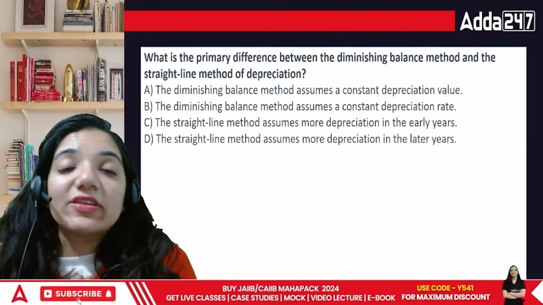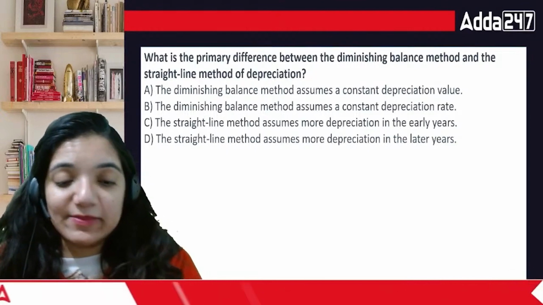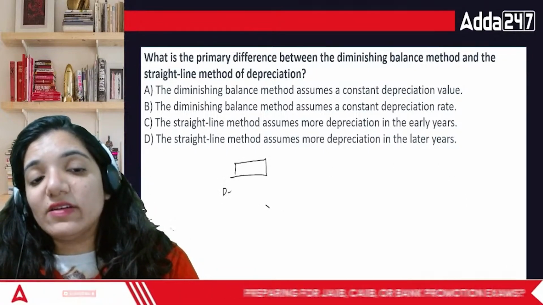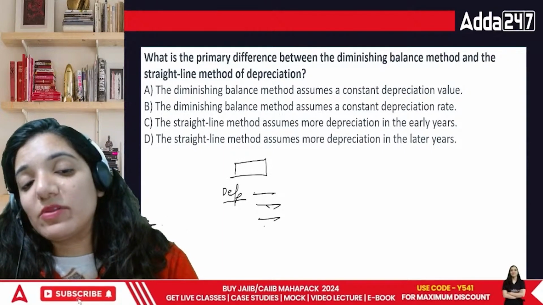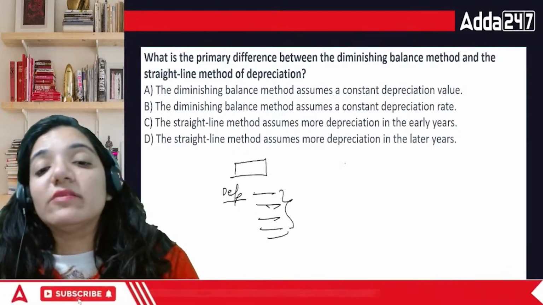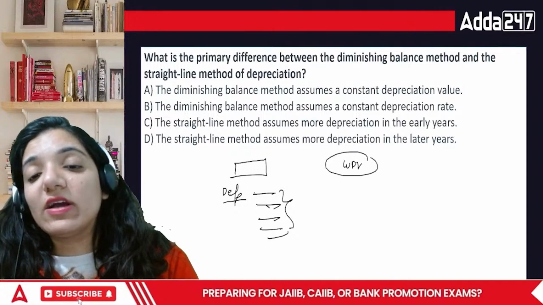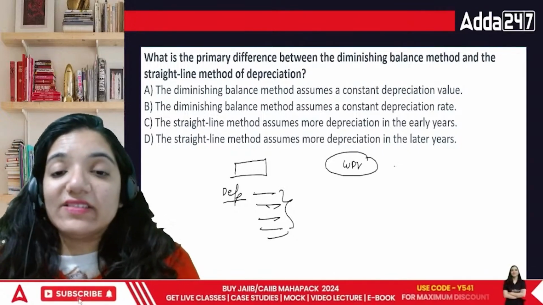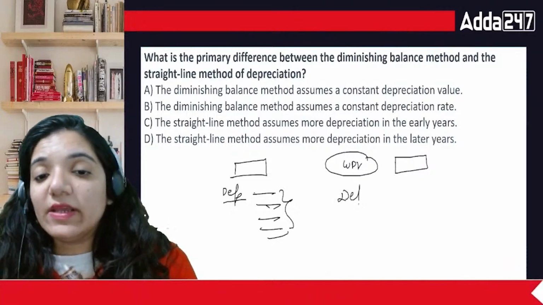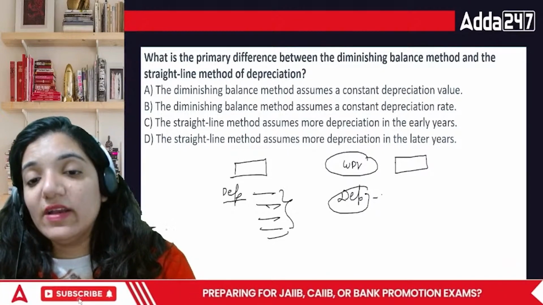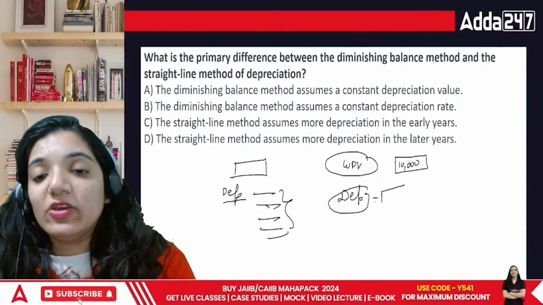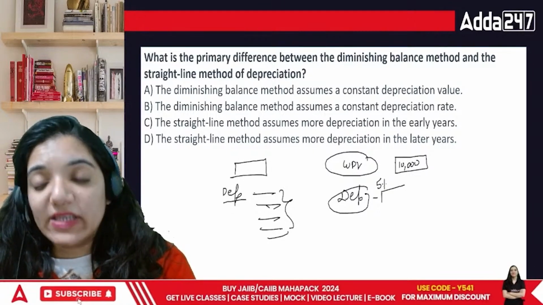This is the particular thing which the diminishing balance method says. In the original cost method, whatever our original cost is, you find the depreciation and then the same depreciation is there till the end of the life of the asset. While in terms of WDV or written down value method, once the value of the machinery is chosen, the depreciation is charged in such a way that if the total amount is 10,000, say, your depreciation is 5% in the first year.